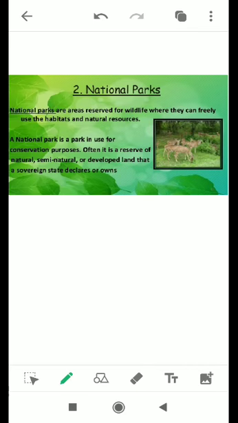National Park. They are the areas reserved for wildlife where they can freely use the habitat and natural resources. Means a national park is a park in use for conservation purposes. Often it is a reserve of natural, semi-natural or developed land that a sovereign state declares or owns. So a national park provides the habitat for the wild animals.